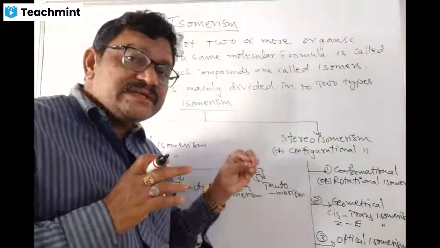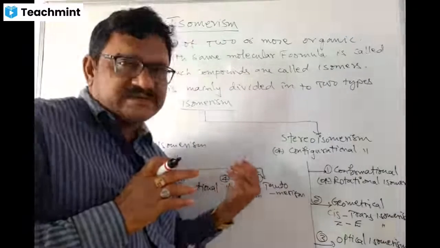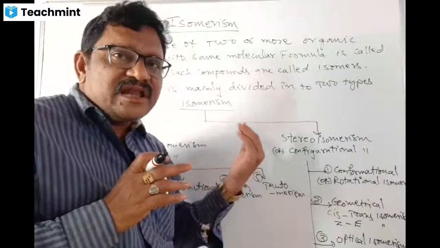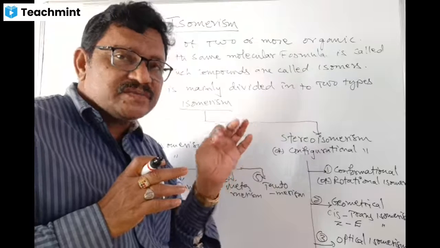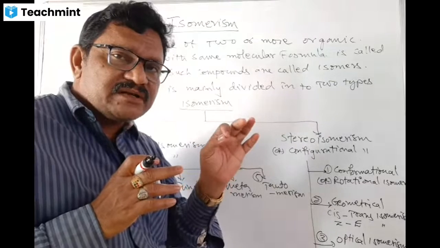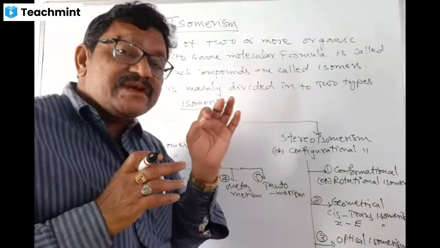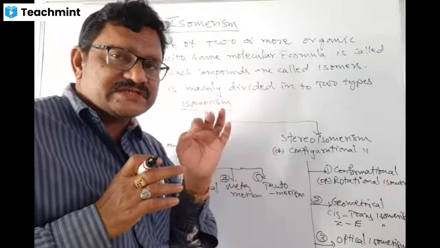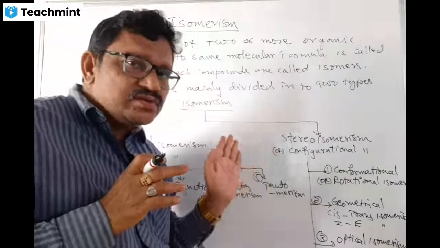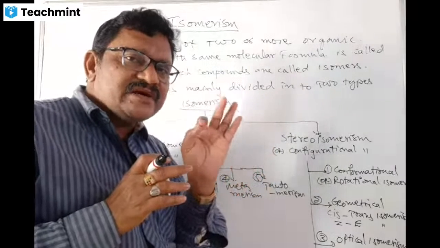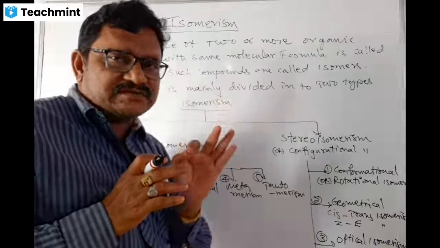That isomeric solution may turn towards right, may turn towards left. If light is rotated towards right, that is dextro isomer, small d, represented by plus notation. If the solution turns the plane polarized light towards left, that is called levo isomer, small l, minus notation.